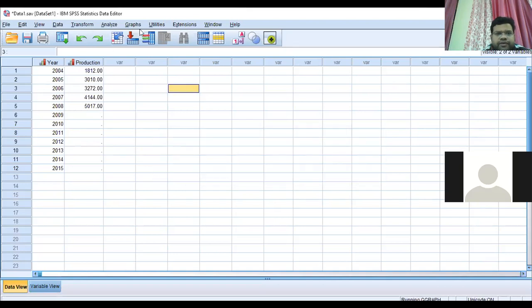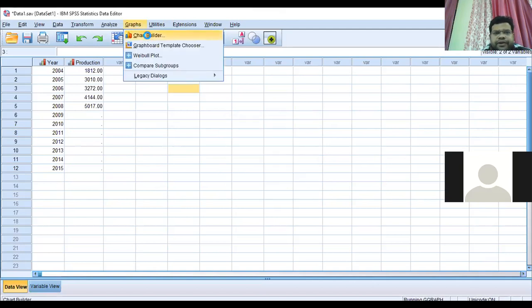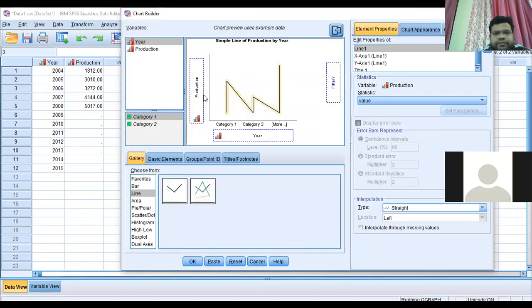We go to Graph, then Chart Builder, and after that choose the line graph.